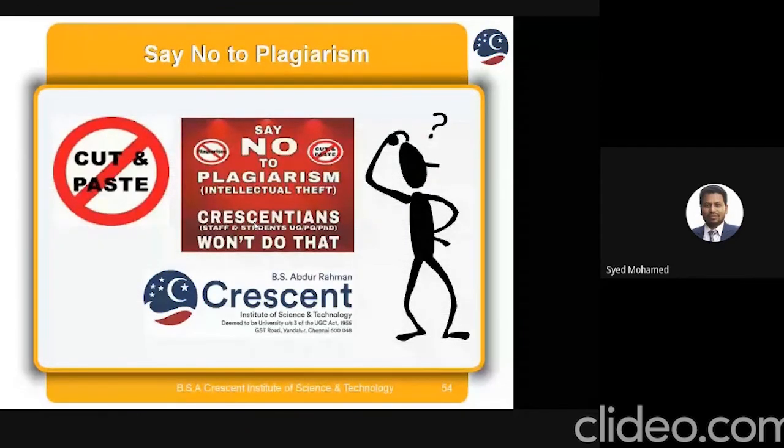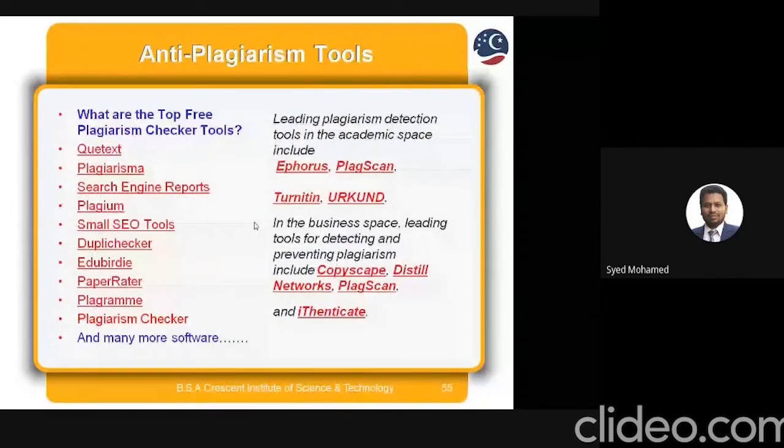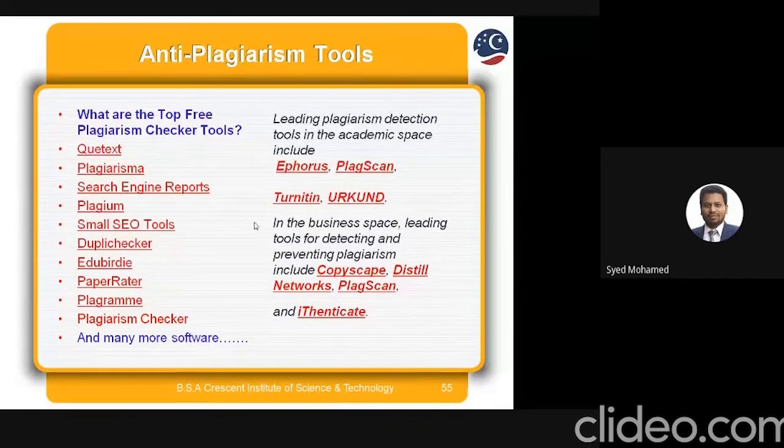Anti-plagiarism tools are also available, and some are open source. On the left-hand side, different types of plagiarism checker tools are mentioned. So before publishing any paper, before you communicate any paper, first check your whole paper. Some online plagiarism tools are available, and free tools are also available on the website. You can check with Google as well. A lot of plagiarism checker tools are available. You can check your own article, find out your plagiarism percentage, then change, rearrange, or elaborate your sentences based on your research work. Then you can move on to the next level.